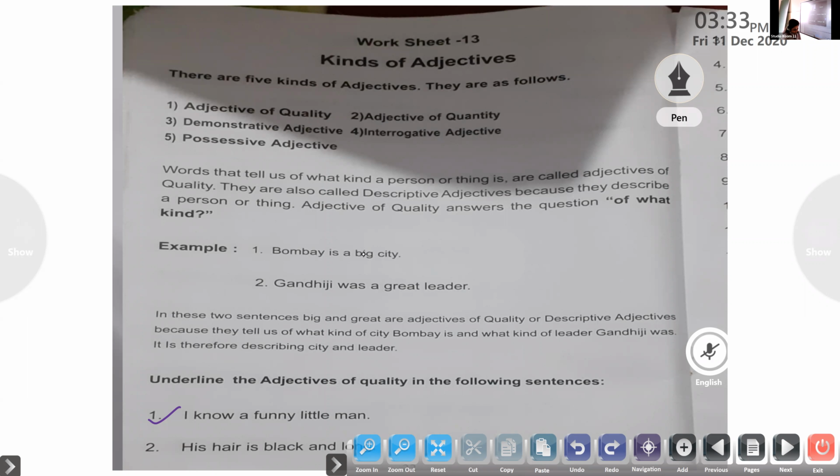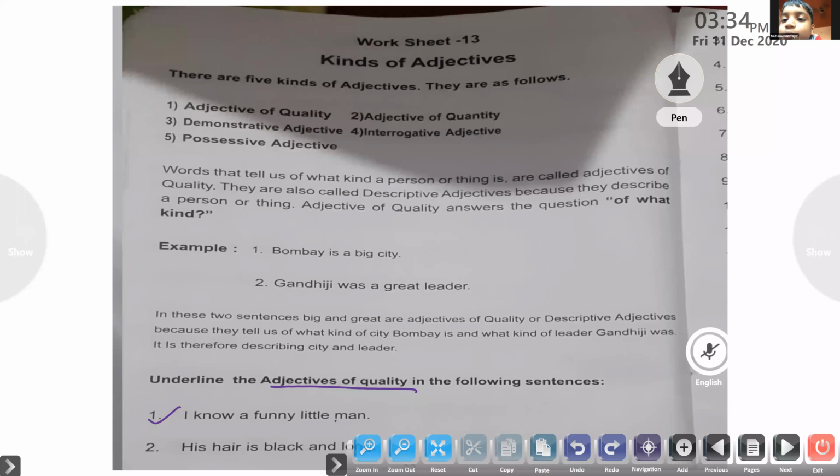Take page number 22. I know a funny little man. Okay, now pick out the adjectives of quality in that sentence. Adjectives of quality we have already described. It describes a person, place, or a thing. No, I'm telling you the adjectives of quality. Which are the adjectives of quality which describes the man here?